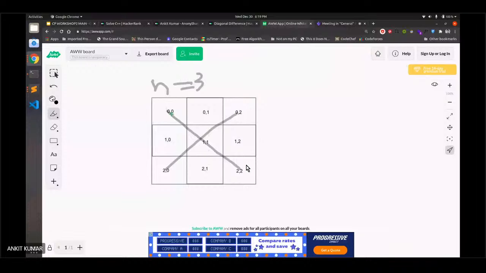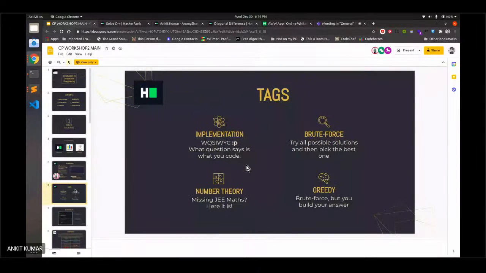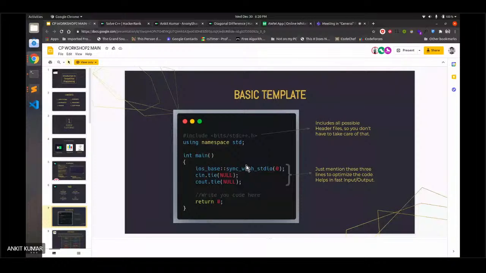So let's check the code. This is the template which you must follow, and I will explain the details of this basic template. The first line is include bits/stdc++.h. If you are reading from any other source, you might be including iostream, and if you want some other header files, you mention all of them. But bits/stdc++.h includes all of the possible header files, so you don't have to take care of all that.